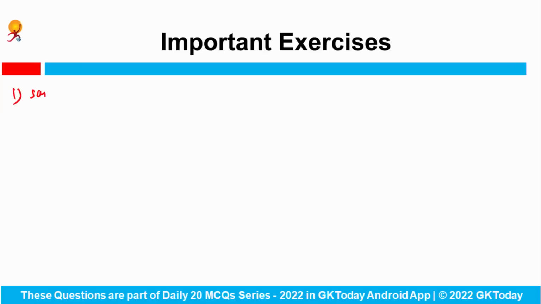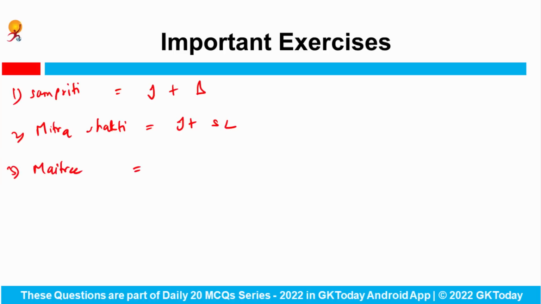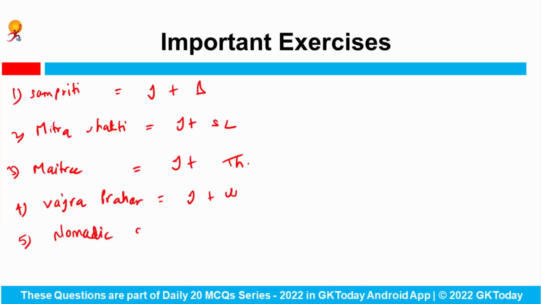First is, for example, Sampriti. Sampriti is the exercise between India and Bangladesh. Next is Mitra Shakti, and Mitra Shakti is the exercise between India and Sri Lanka. Third is the Maitri exercise. Maitri is between India and Thailand. Fourth is Vajra Prahar, which is the exercise between India and the US. Next is Nomadic Elephant, and this is the exercise between India and Mongolia.